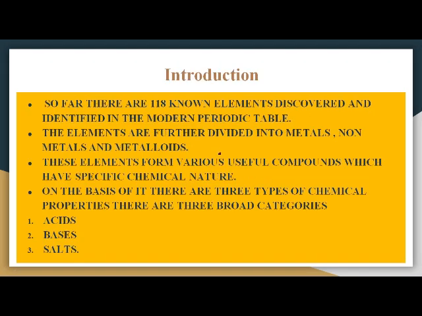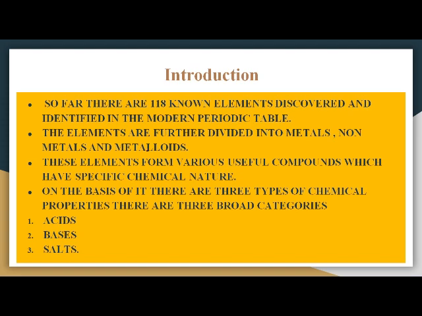Students, so far there are 118 known elements. These elements are grouped into three categories, namely metals, non-metals, and metalloids. These metals, non-metals, and metalloids form various helpful compounds which we use in our day-to-day life.